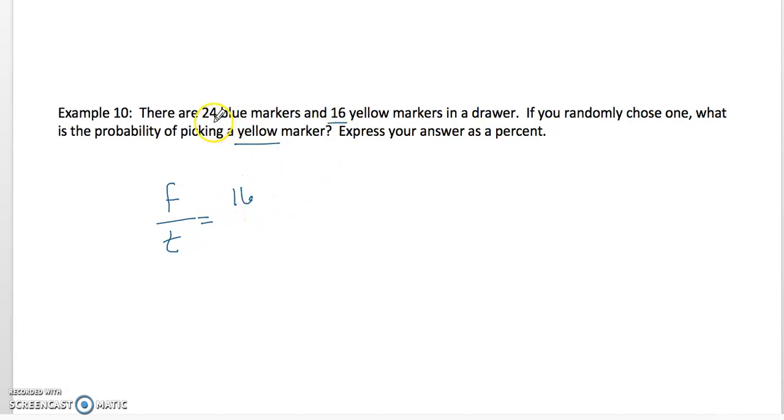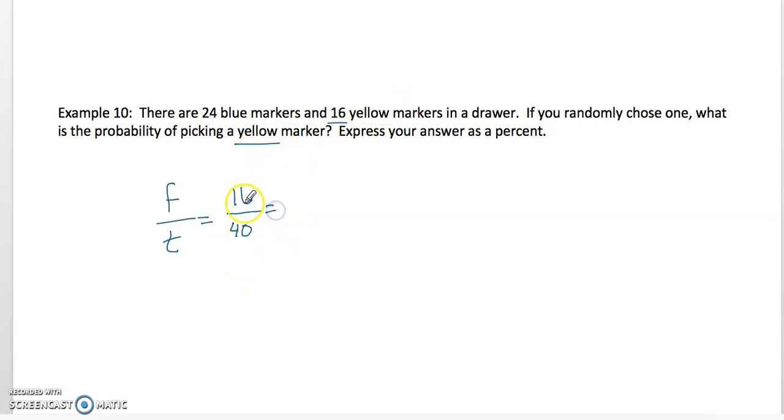And then there are 24 blue markers, and we have 16 yellow markers, so that means we have a total of 40 markers, because 24 plus 16 is 40. So those 16 of the outcomes are favorable to picking a yellow, and there's a total of 40 different outcomes. I could choose any one of those 40 markers.